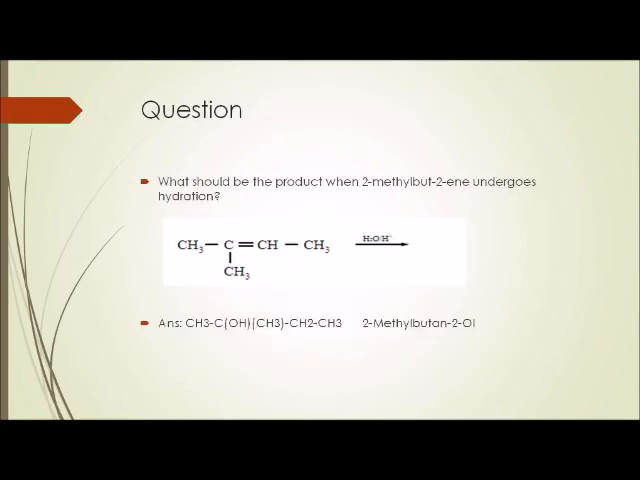Now here is some question. What should be the product when 2-methylbut-2-ene undergoes hydration? This is an example of unsymmetrical alkene. When this unsymmetrical alkene reacts with water in presence of acid, OH of water, the negative part, goes to the carbon which has a less number of hydrogen atoms, and it follows Markovnikov's rule. So the product is 2-methylbutan-2-ol.